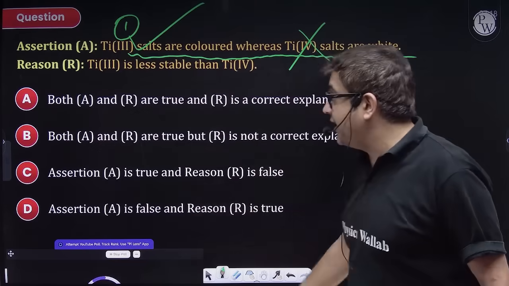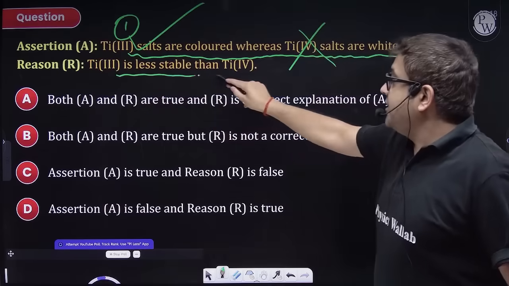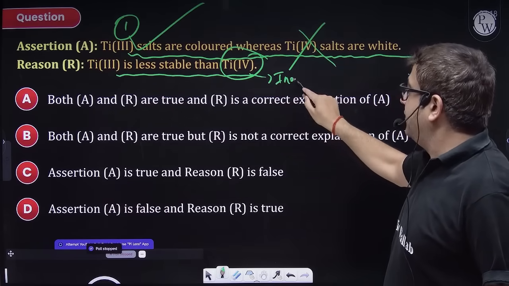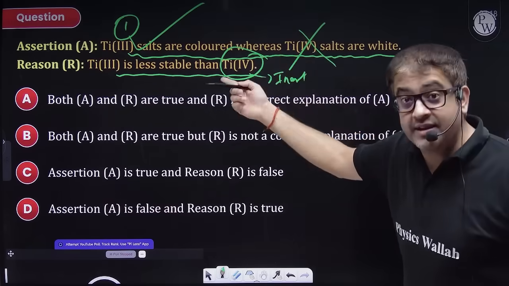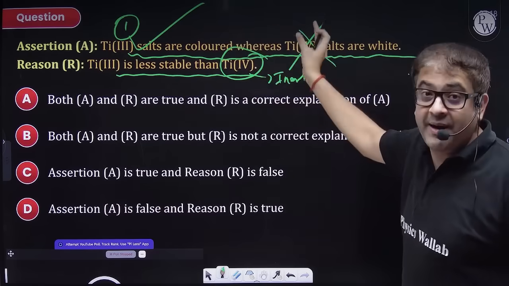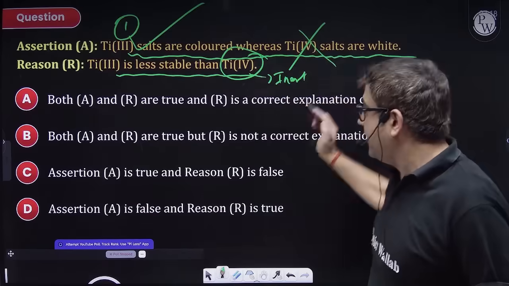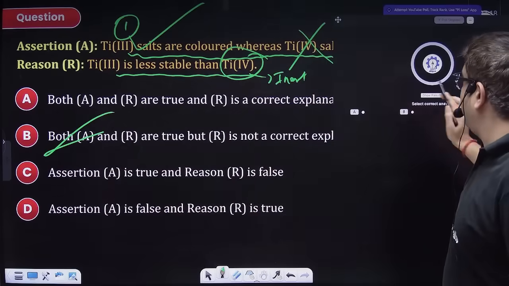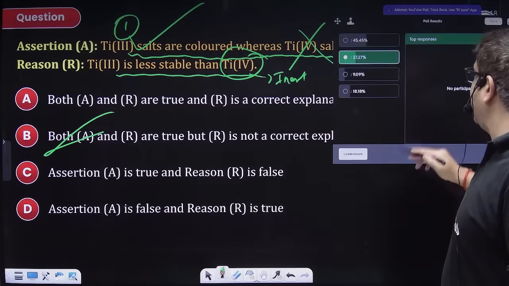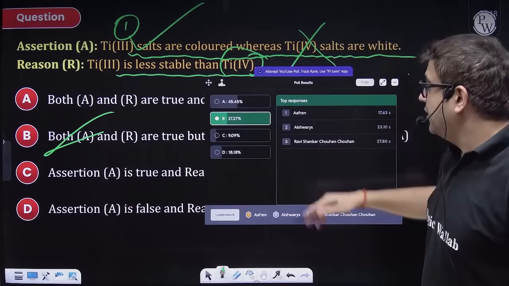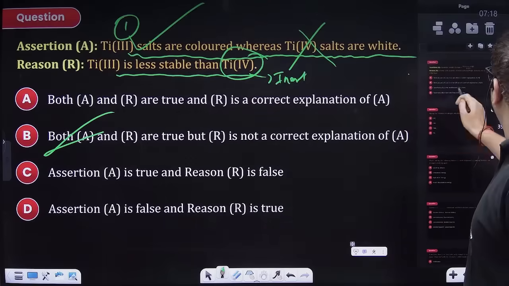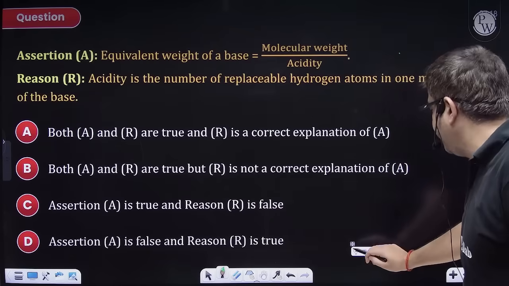So assertion is correct. Ti plus 3 is less stable than Ti plus 4, which has an inert configuration. Agreed. But this is not the reason. The reason is the presence of paired and unpaired electrons. So both are correct, but the reason is not the explanation. A good question, an attemptable question, but yes, it may take time to read. Decent enough, but I hope you got what I was communicating.